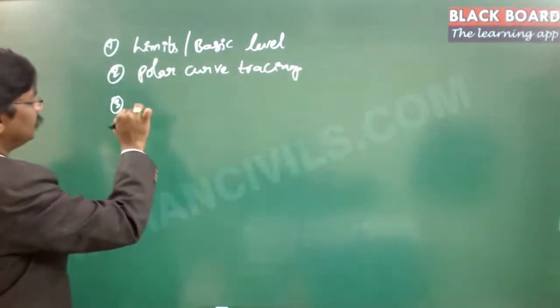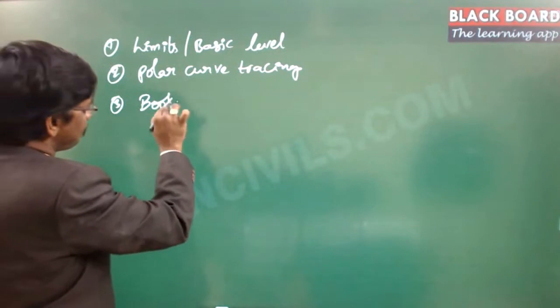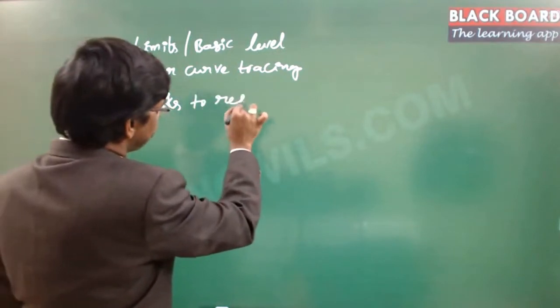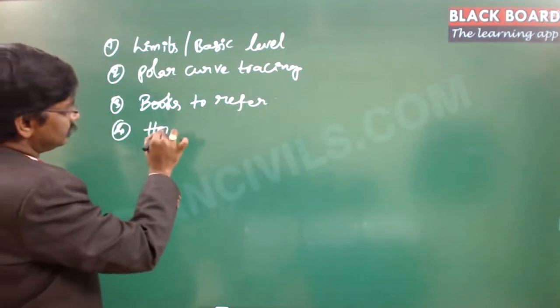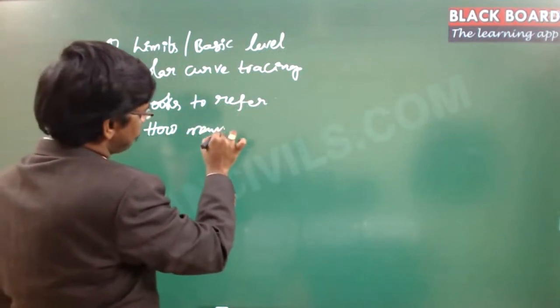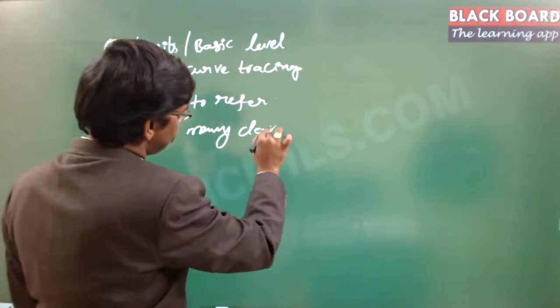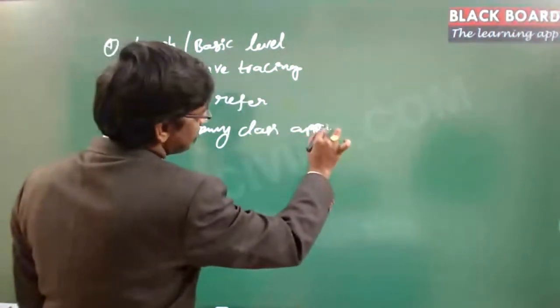The third one, books to refer. Fourth one, how many classes, approximately.